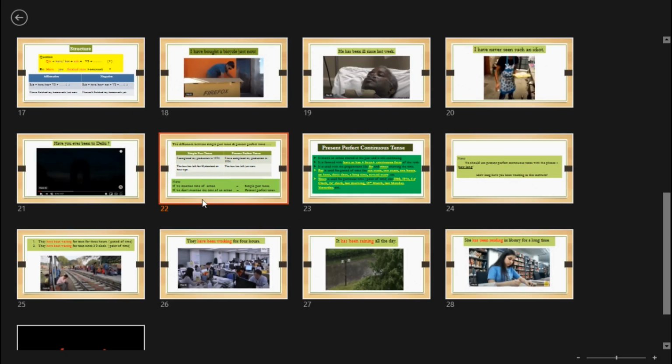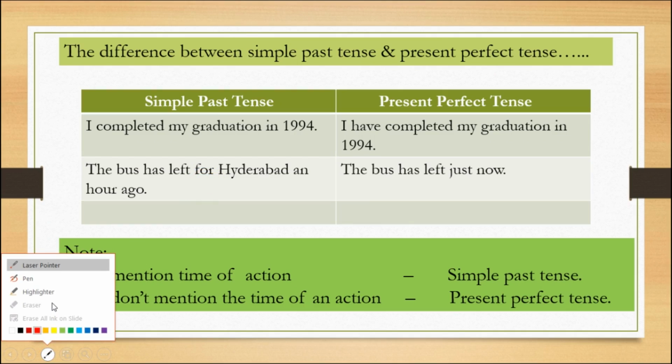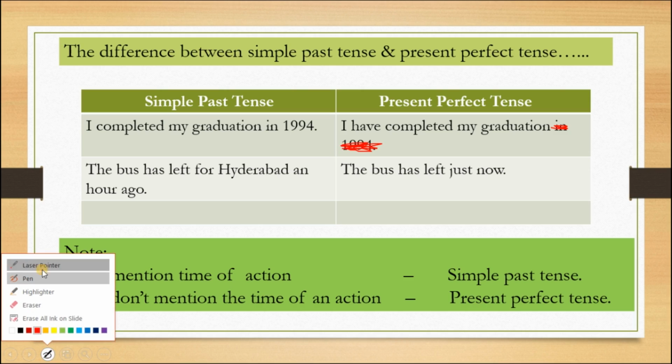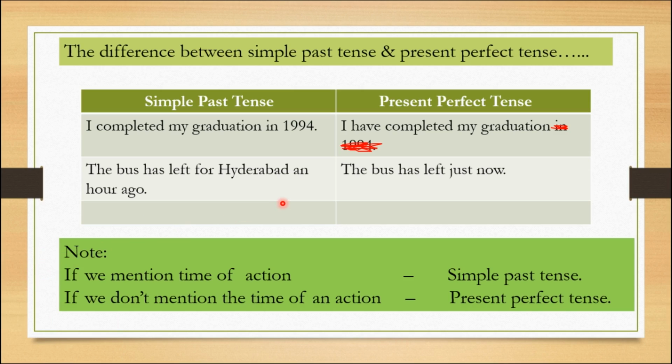The difference is, in and 1994 both are wrong, because in the present perfect tense we do not show or indicate the exact time. Let me explain the difference. If we mention the time of an action, in the first example in 1994, then it is called simple past tense. If we do not mention the time of an action, then it is called present perfect tense.